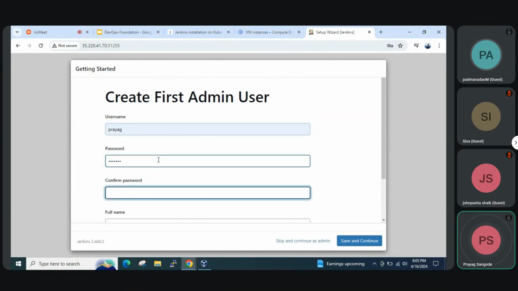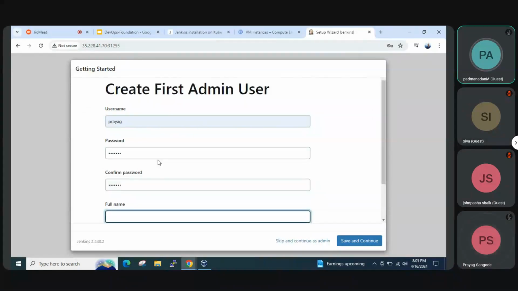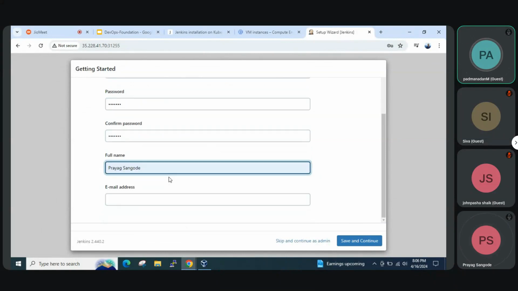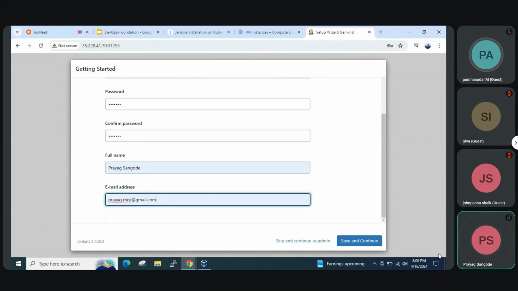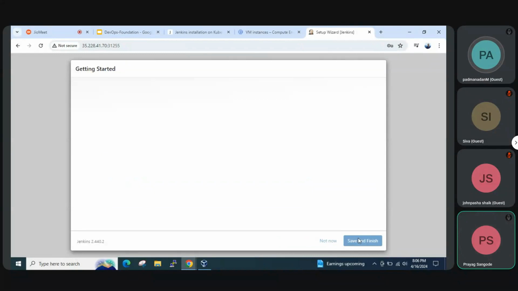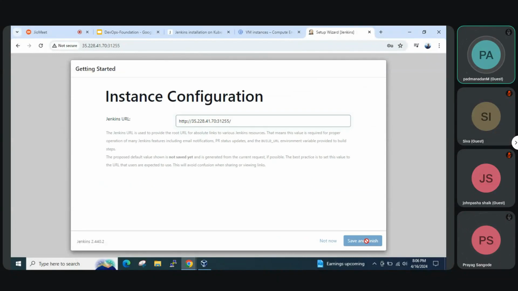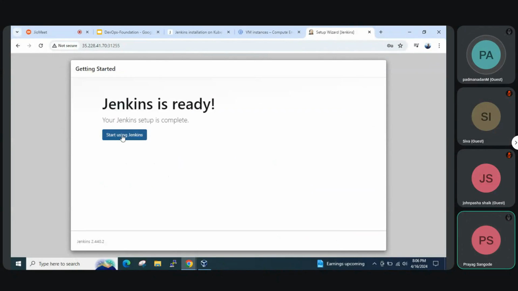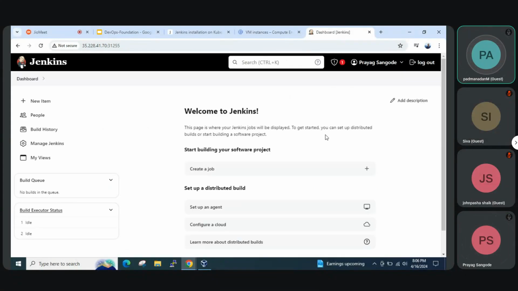Just fill the form. And the installation is completed. Save and finish. Jenkins is ready, and we are able to see the Jenkins dashboard as well.